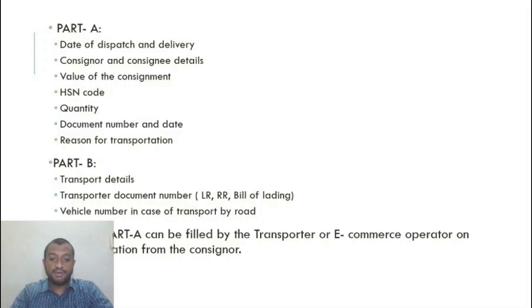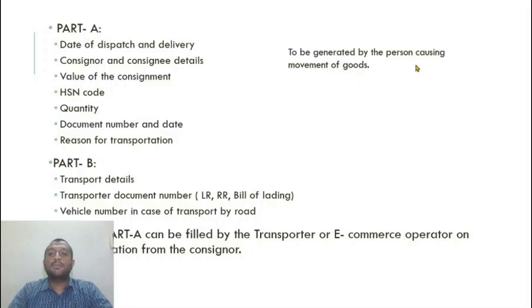However, Part A can be filled by the transporter or e-commerce operator on an authorization from the consignor. So remember, Part A is to be generated by the person causing movement of goods, and Part B is to be generated by the transporter of goods.